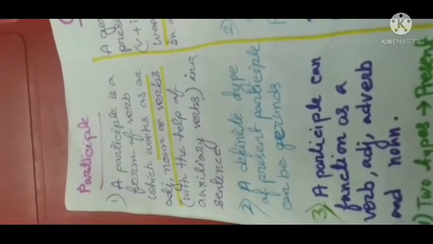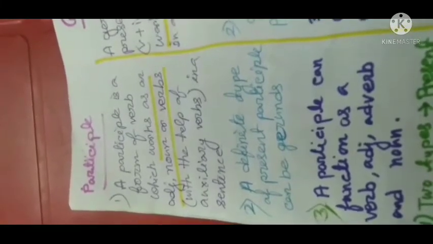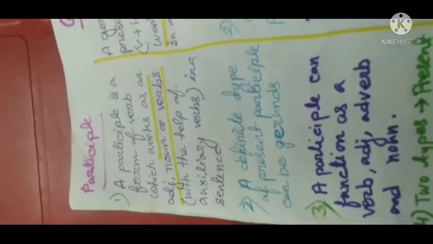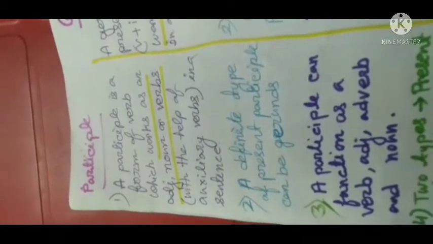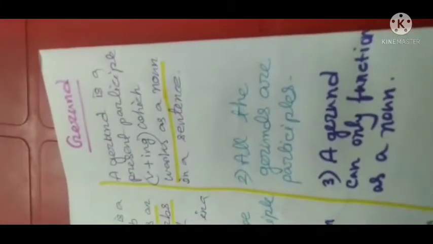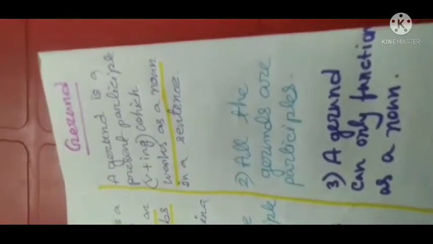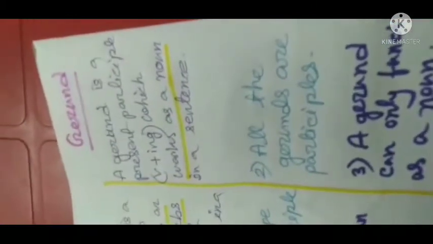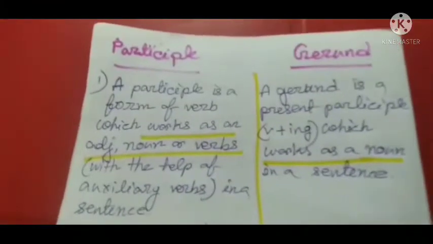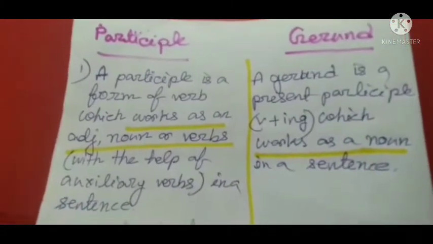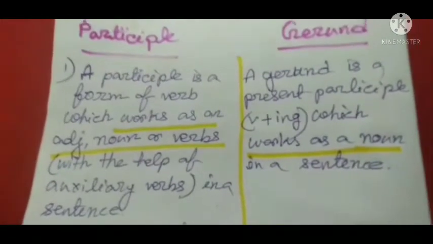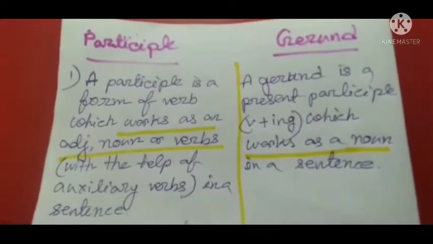Mainly, you have to remember that a participle is a form of verb which works as an adjective in a sentence, whereas a gerund is a present participle, which means it is always V plus ing, and works as a noun in a sentence. So what is the main difference between them? Participle and gerund both are confusing. Why? Because it is verb plus ing.